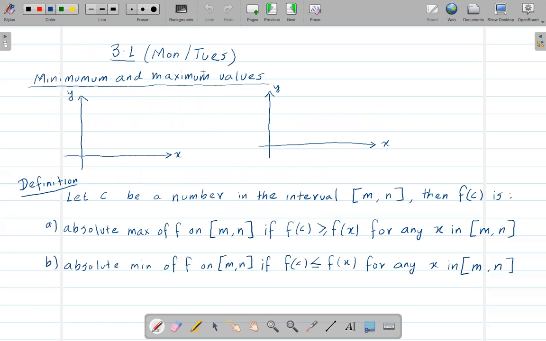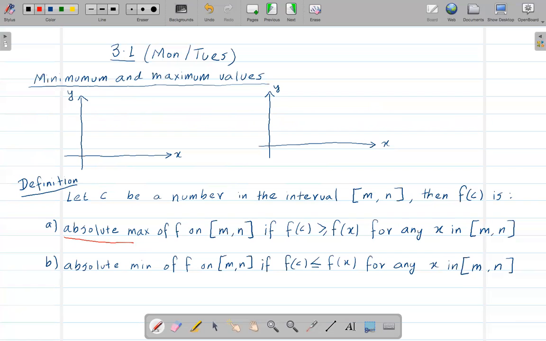Okay, let's start section 3.1. Like I said, this is going to be Monday and Tuesday lecture, combining both in one lecture. The first thing we're going to talk about is minimum and maximum values. I'm going to talk about the absolute maximum. Here I wrote max, which means maximum, and here I wrote min, which means minimum.